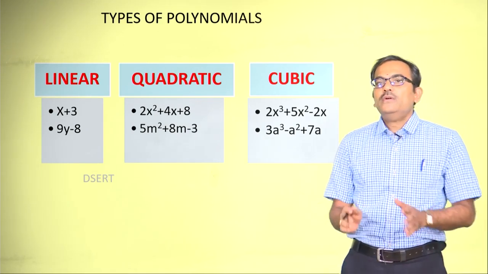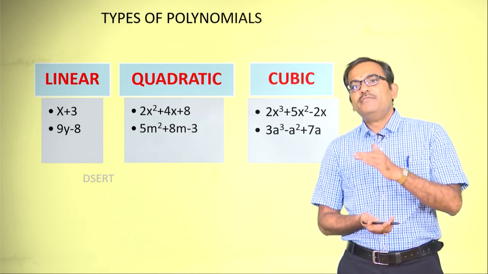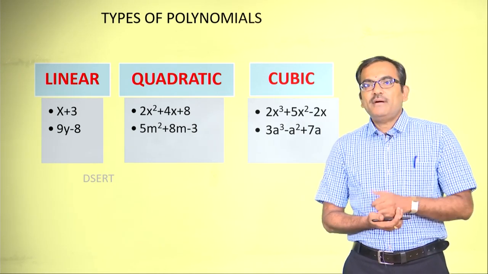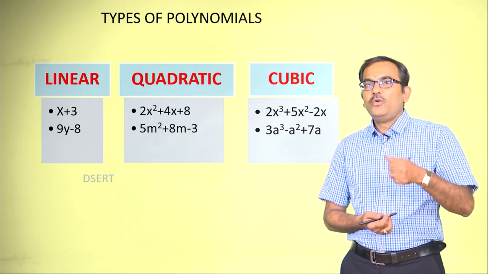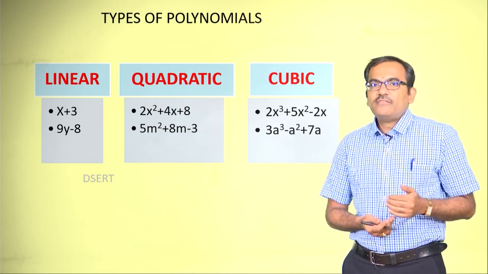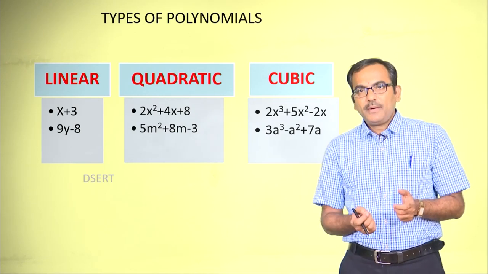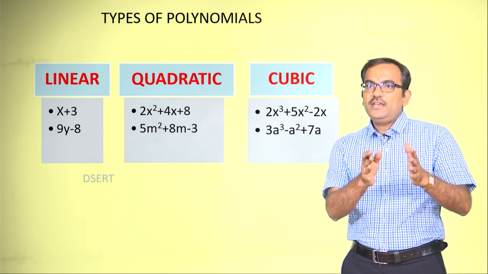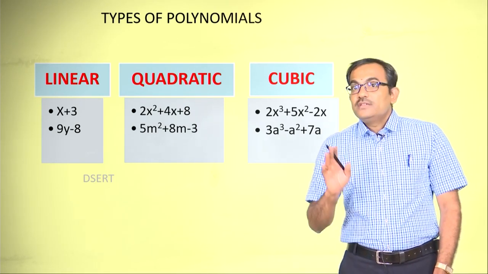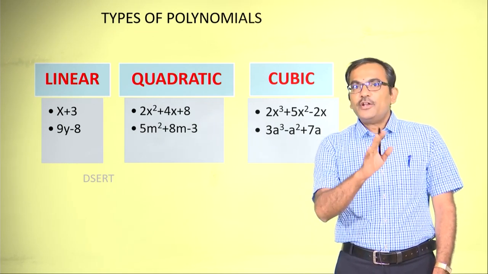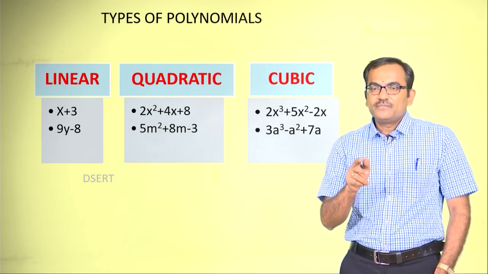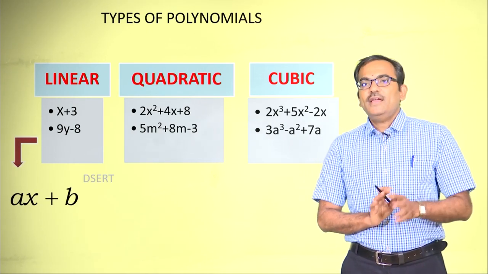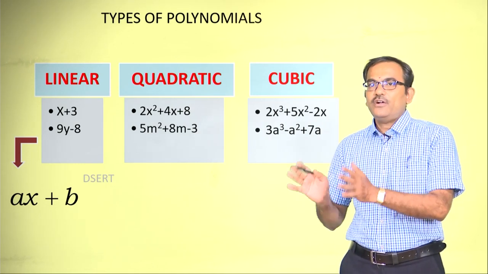And what you can infer from this is, in the linear examples the maximum power of a variable is going to be 1, and even in the case of 9y minus 8 the maximum power of y is 1. Therefore, we group them under the linear polynomial. And can you just recall what is the general form of a linear polynomial from this? Yes, it is ax plus b, where a is the coefficient of x and b is a constant.